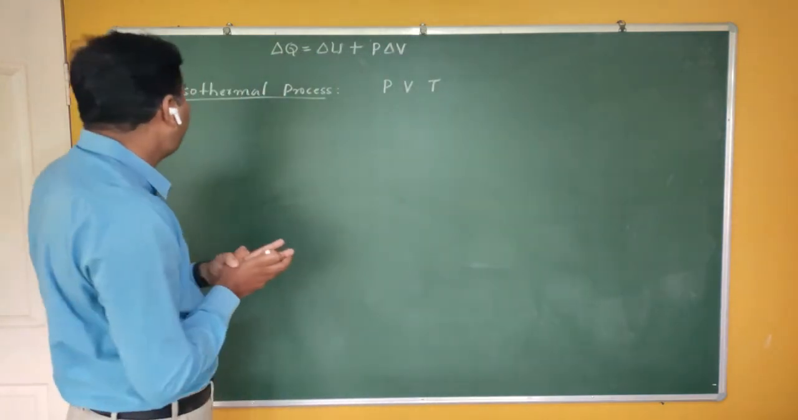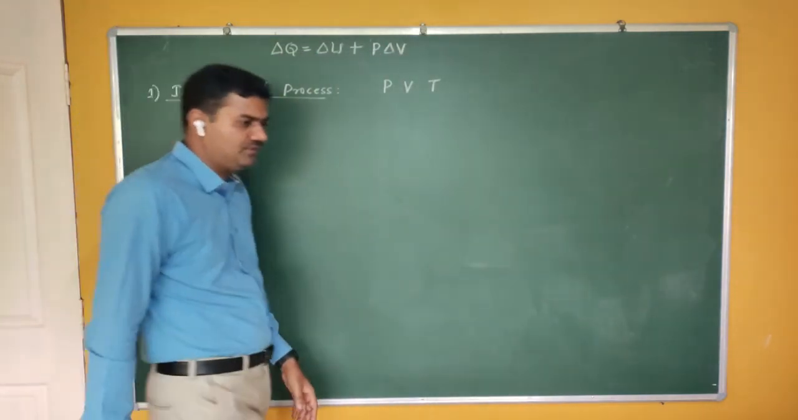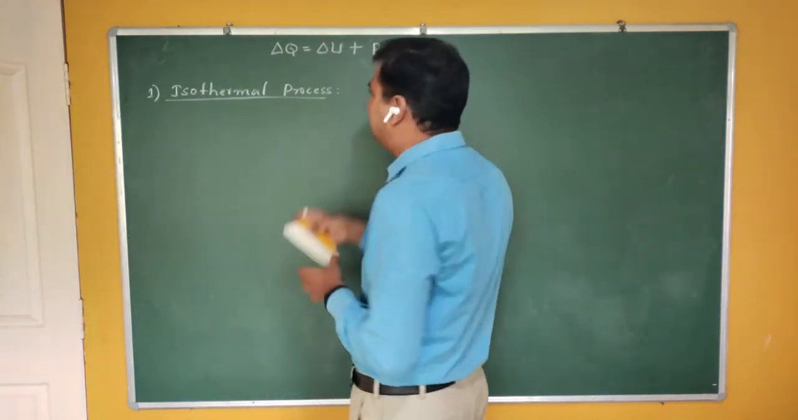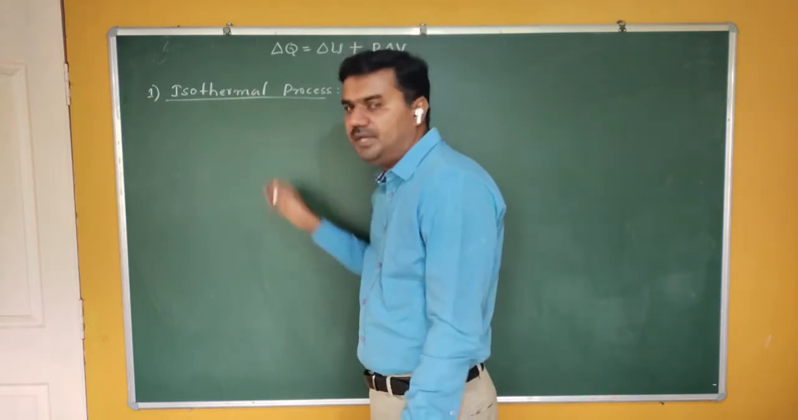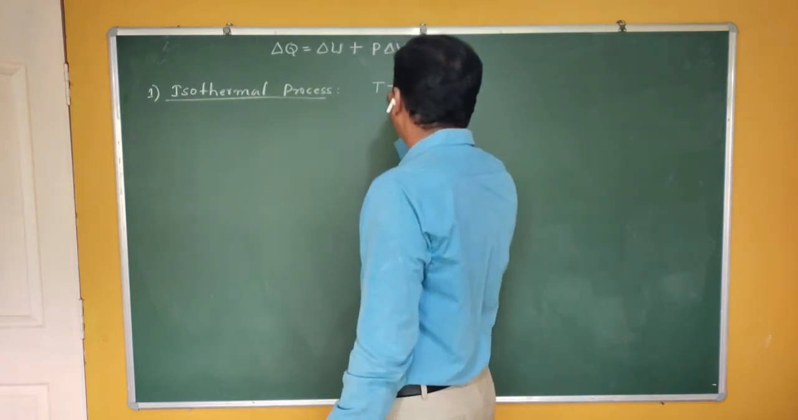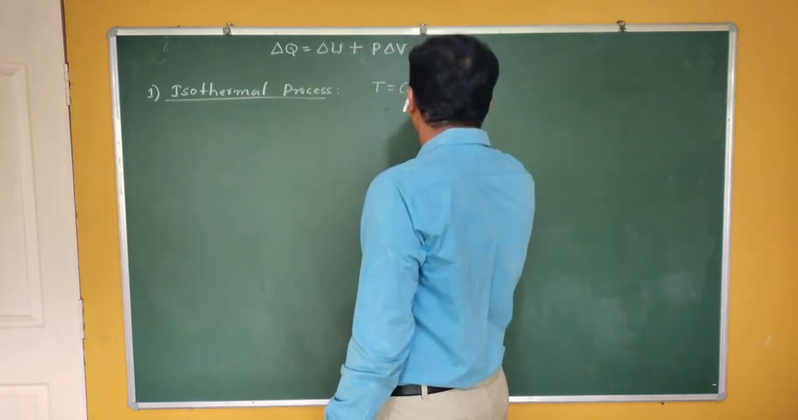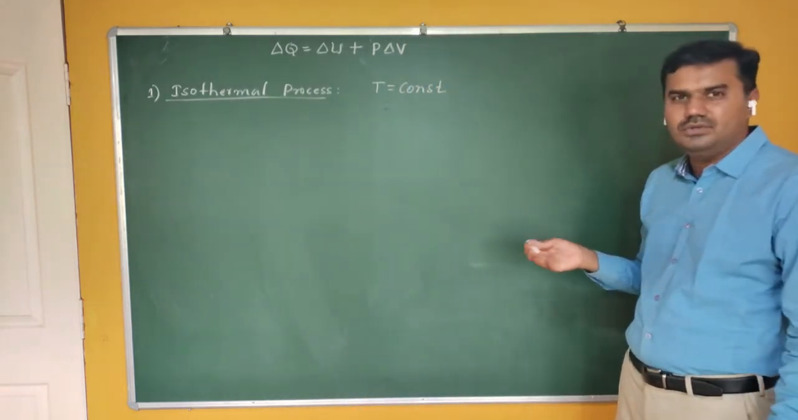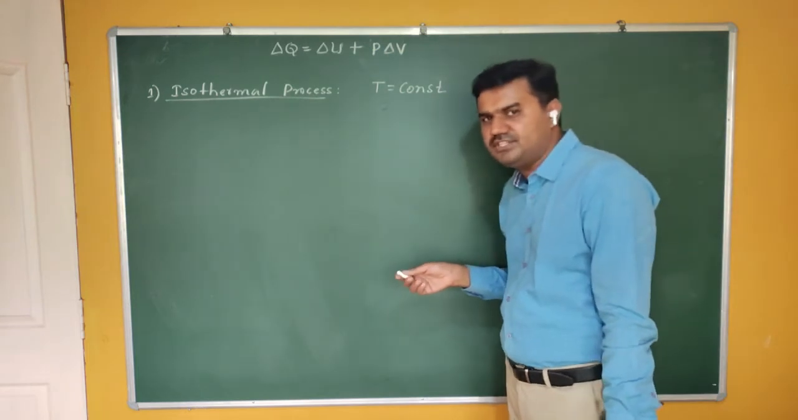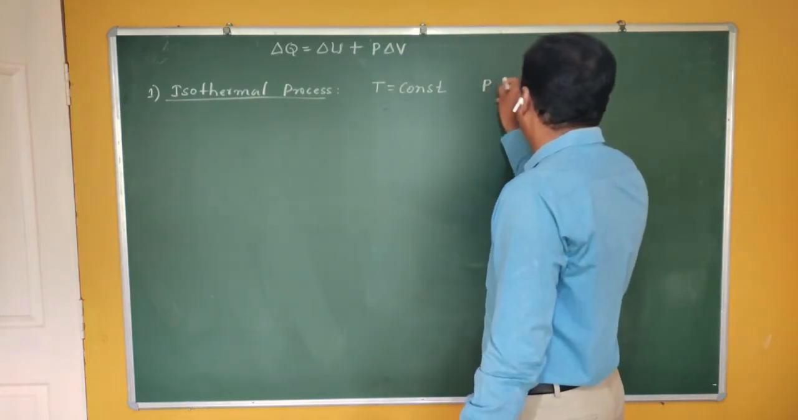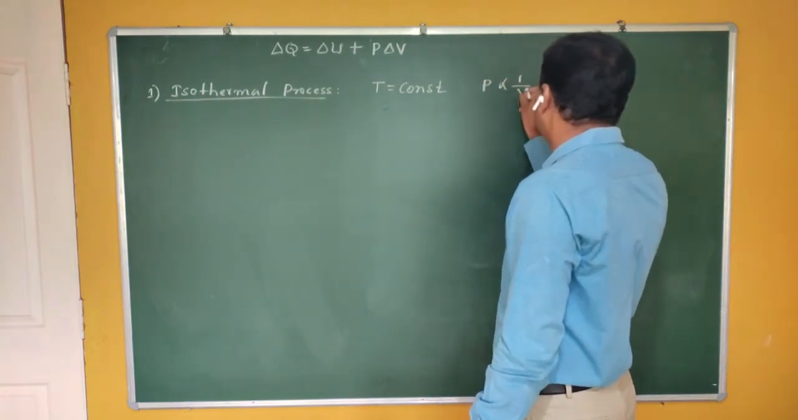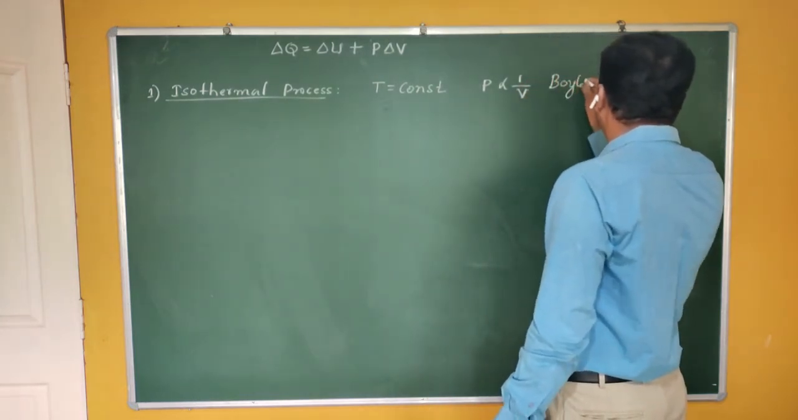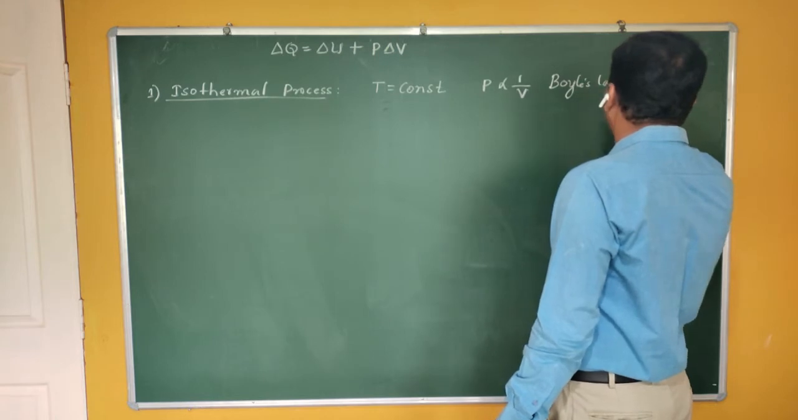So what is meant by isothermal process? In isothermal process, the temperature is constant. The word itself says isothermal, that means same temperature. So in isothermal process, temperature is constant. You know that if the temperature is constant, then what is the relation between pressure and volume? Pressure is inversely proportional to volume. That is nothing but the very famous Boyle's law.